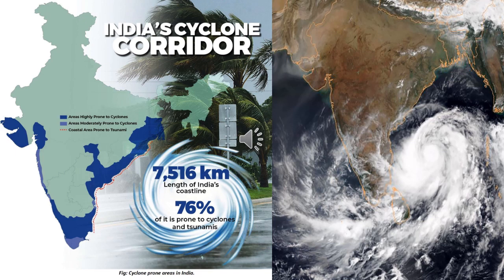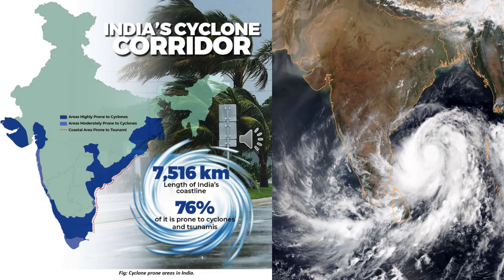the most frequently affected coastal districts of Tamil Nadu were Nagapattinam and Cuddalore. Then the west coastal area, which includes Maharashtra coast, north of Harnai and adjoining south Gujarat coast and the coastal belt around the Gulf of Cambay. Then the coastal belt around the Gulf of Kutch. So these are the regions worst affected by the cyclonic storm.